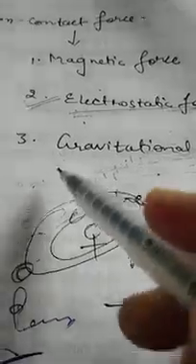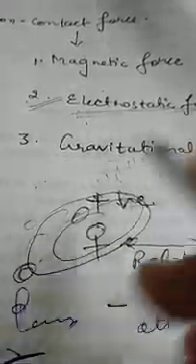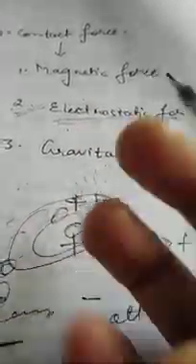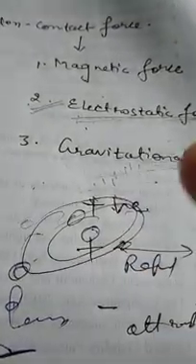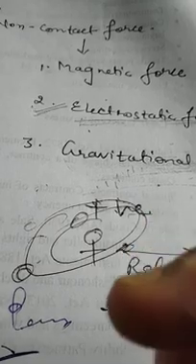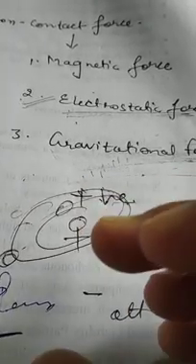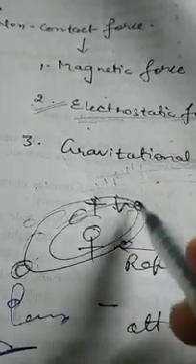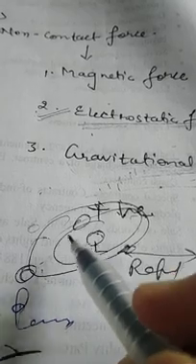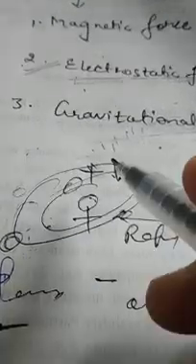So gravitational force is present between these planets. So all the planets get attracted towards each other. They have a fixed force present between each other, and that's why all the planets or satellites are able to move in their own particular path.